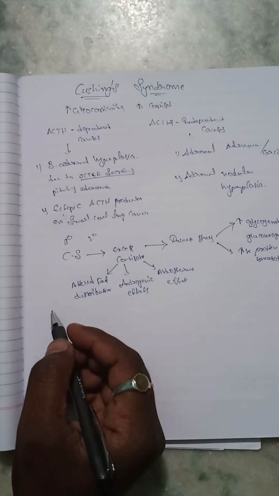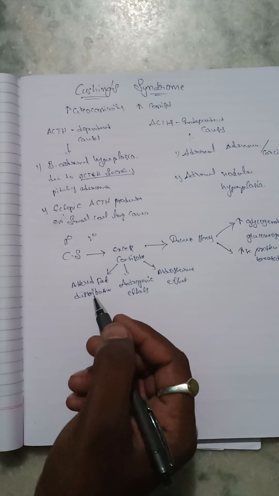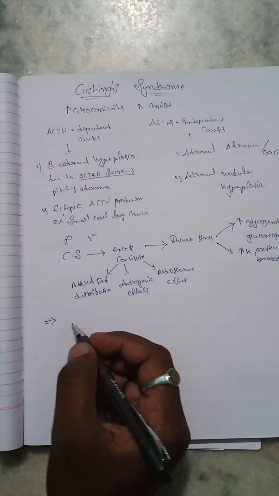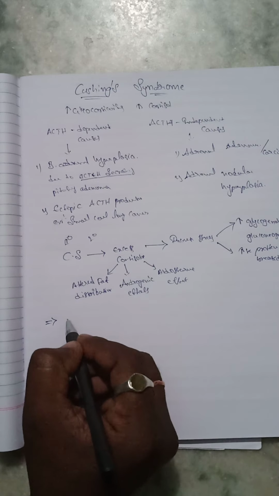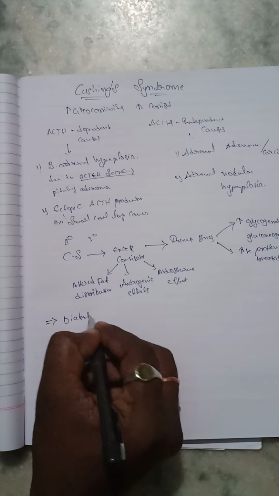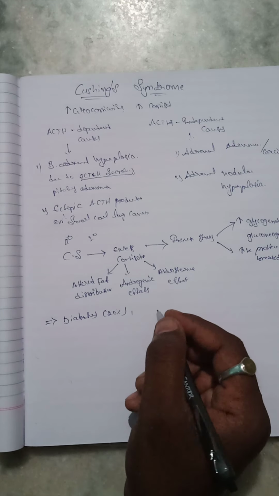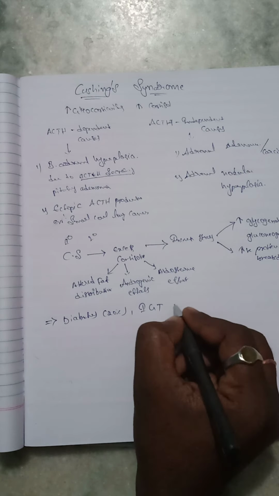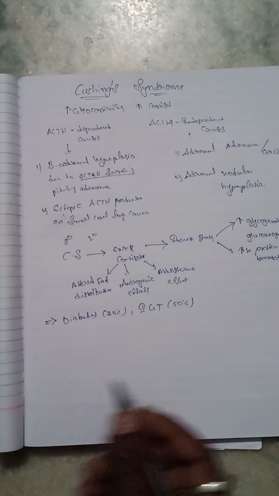The next one, what are the key points of Cushing syndrome? Increased gluconeogenesis and glycogenolysis lead to diabetes, with a 20% chance, and impaired glucose tolerance, with a 50% chance.